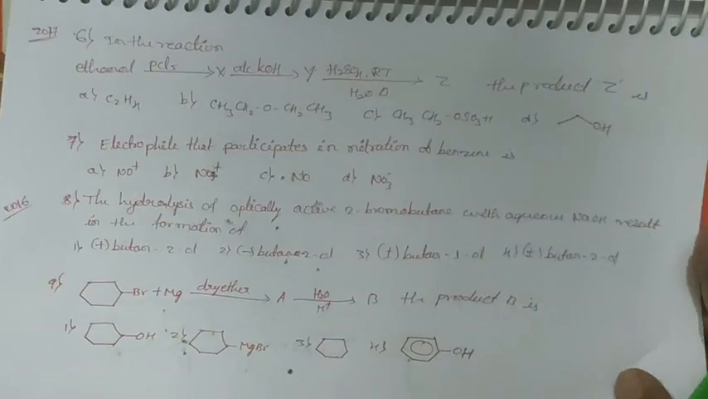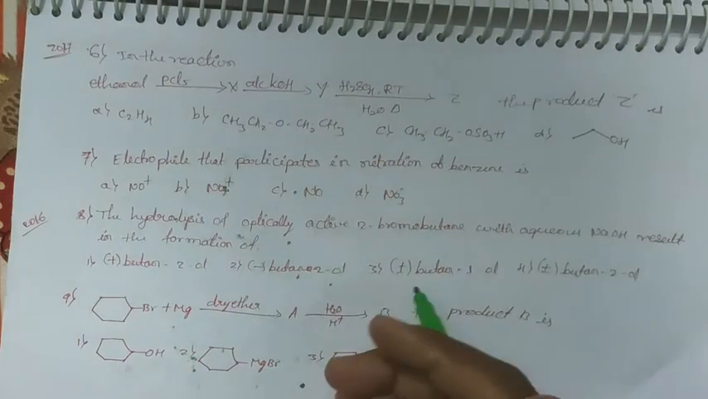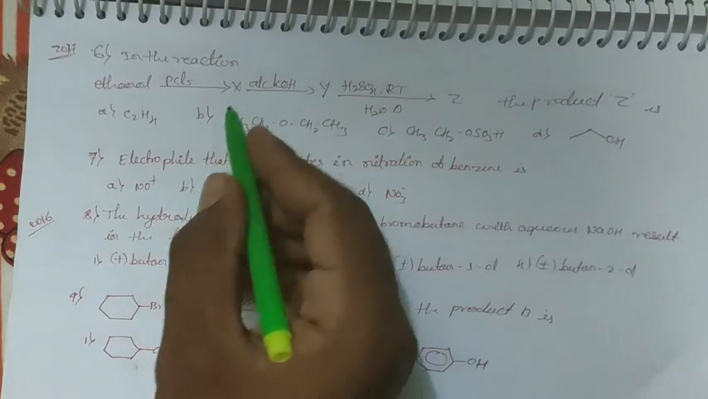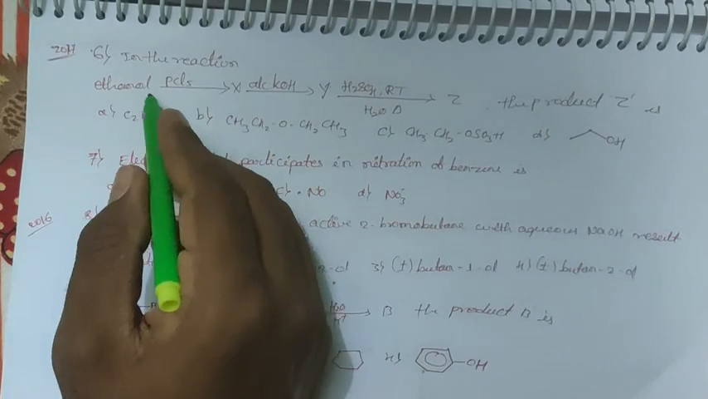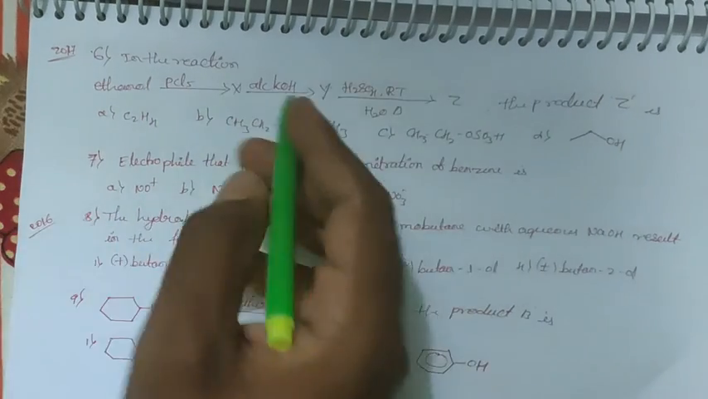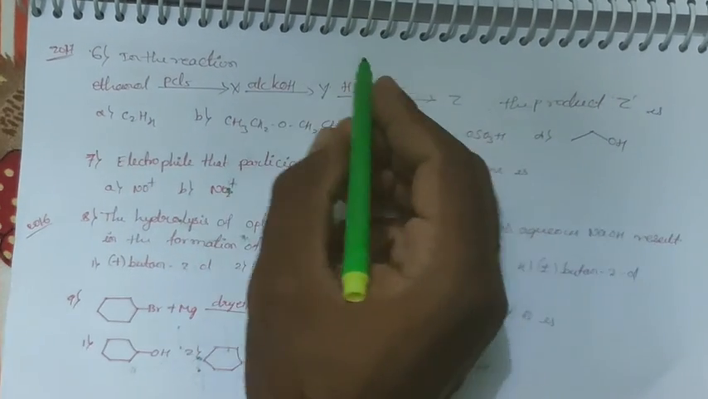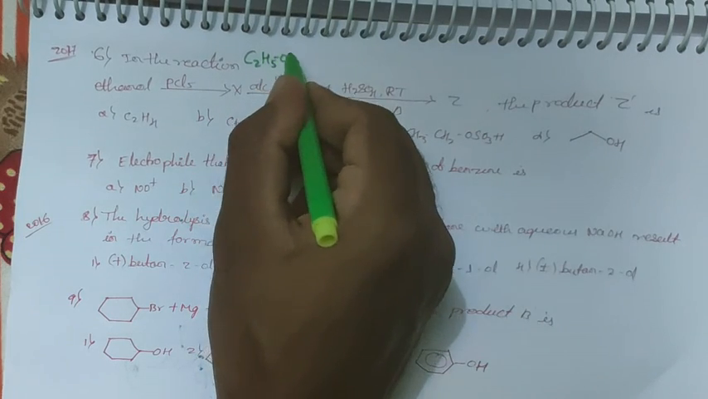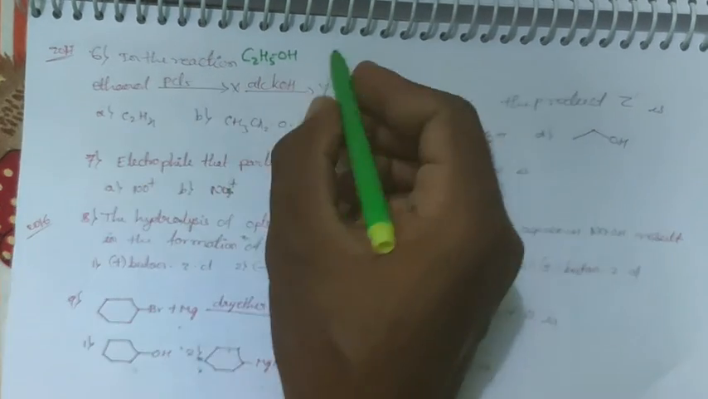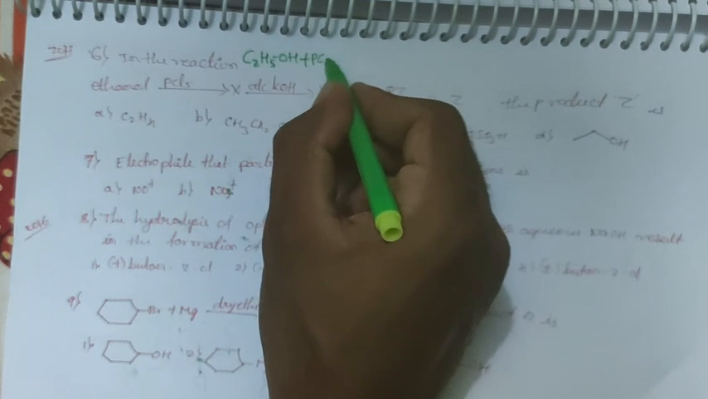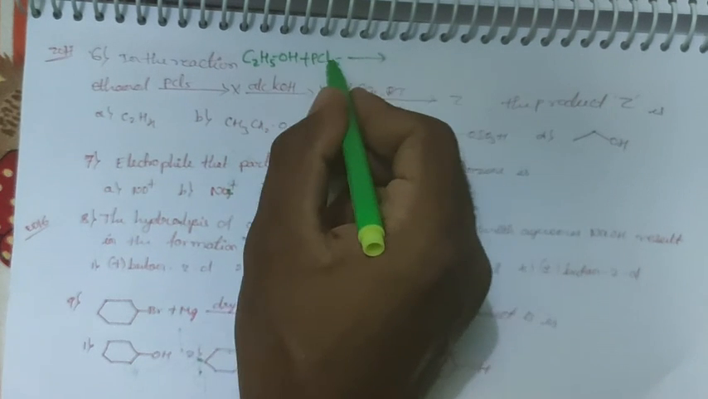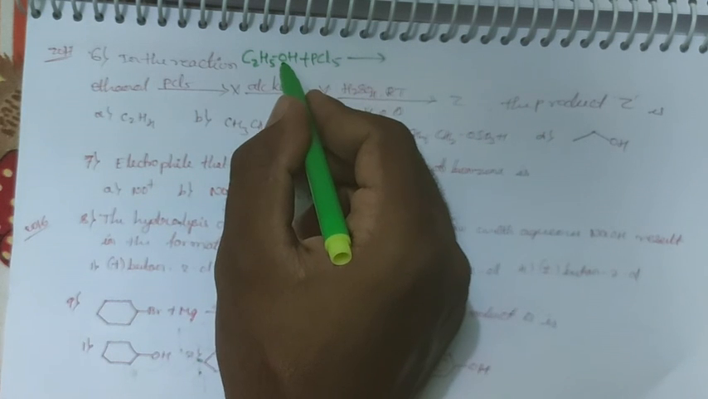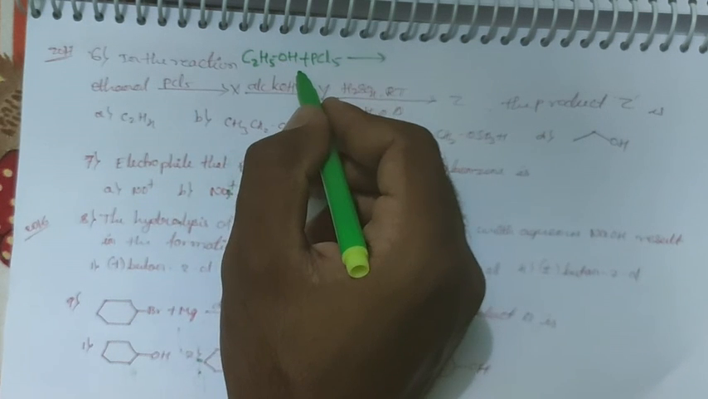These questions are very important whenever you are solving problems. This is ethanol, C2H5OH. This ethanol reacts with PCl5. You see here, preparation of haloalkanes from alcohol.